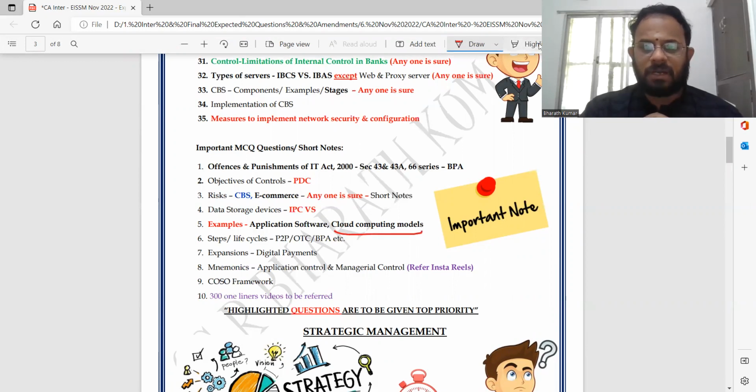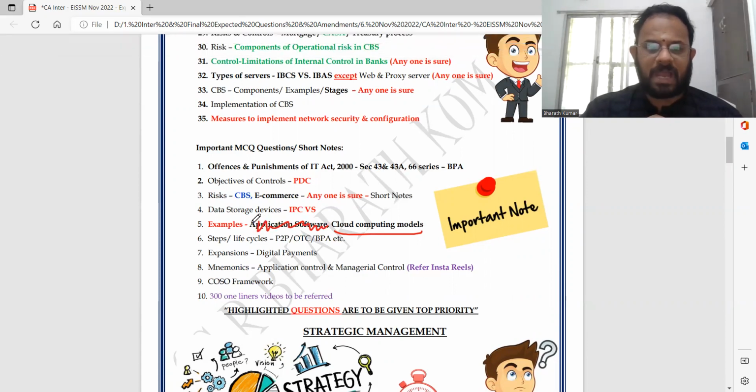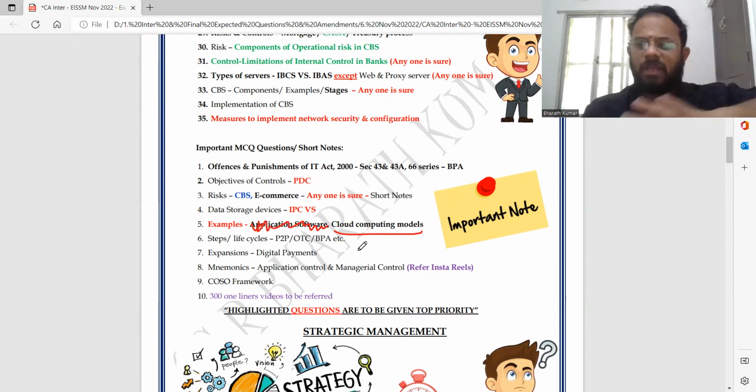So I will remove this. I will strike it down and say application software is not going to come. Openly I will tell it, because usually they will ask you, but this time it's not going to come. Steps, P2P, procure to pay, OTC, order to cash, BPA, business process automation, step stages and all they can ask you.